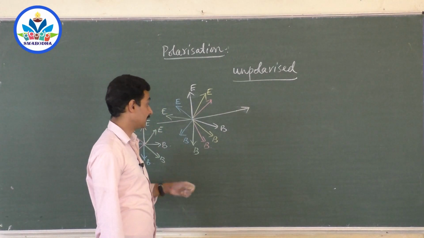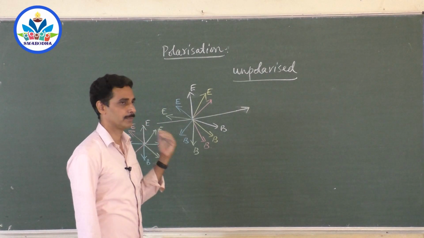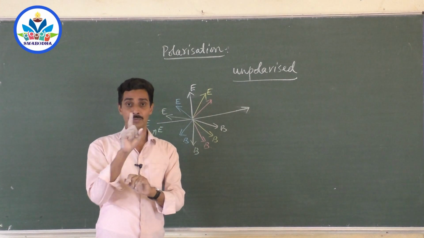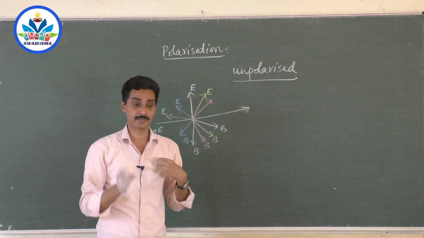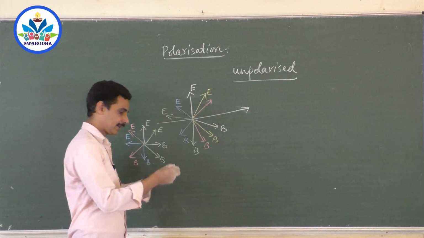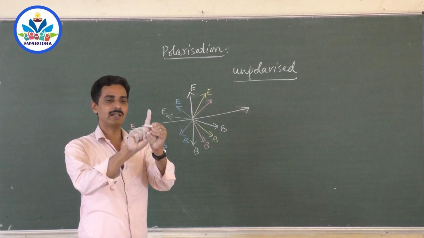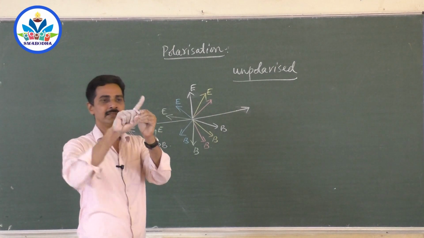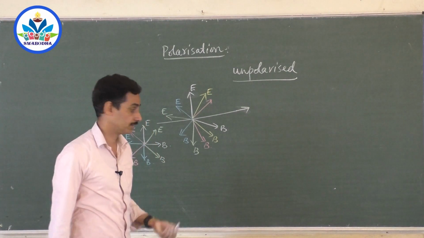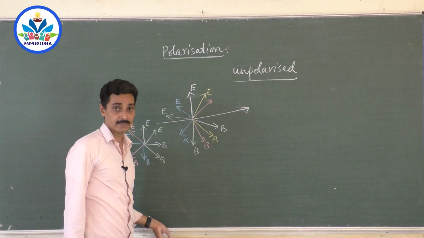So the thing is, when a light travels in a particular direction, if the electric and magnetic fields perpendicular to its direction of propagation are found in all planes, for example, when the light travels like this, I can find out electric field in this direction, in this direction, in this direction. Everywhere I can find out the electric field and magnetic field. Such a light is called unpolarized light.